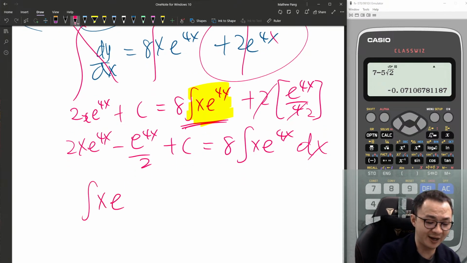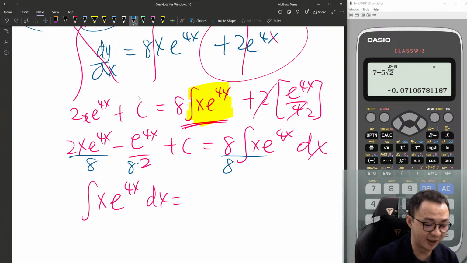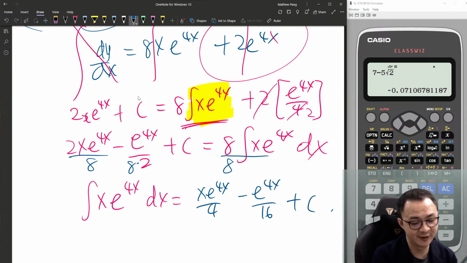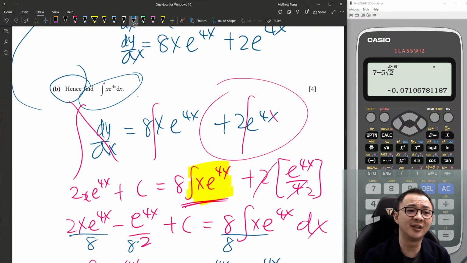So integrate x e^4x dx. I should get everything divided by 8. If I divide 8 here, divide 8 here, divide 8 here, then no more. So this one will actually give me x e^4x divided by 4 minus e^4x divided by 16 plus c. Okay, so this is how I solve it using the answer above.